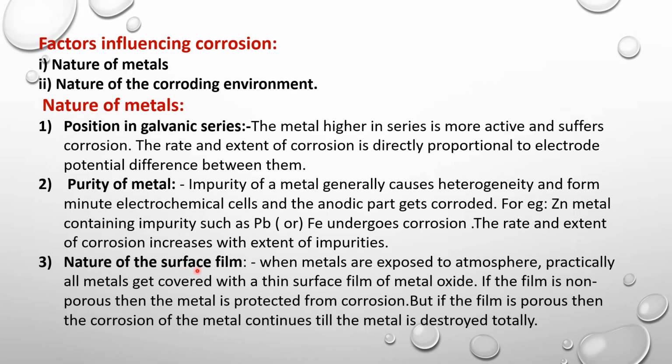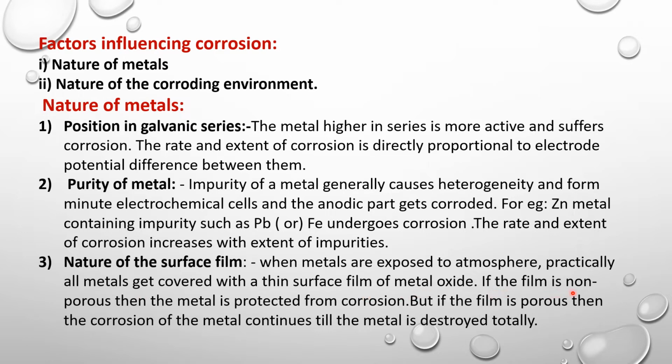Third is nature of the surface film. This we have already discussed under the types of oxide film and its nature. When metals are exposed to atmosphere, practically all metals get covered with a thin surface film of their metal oxide.